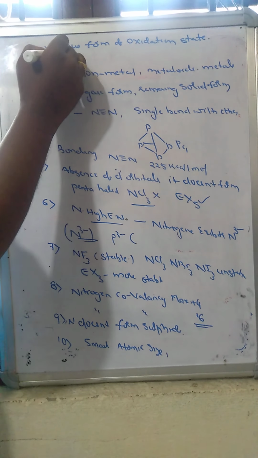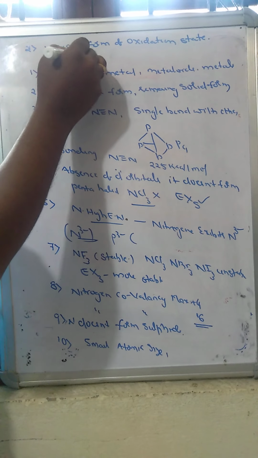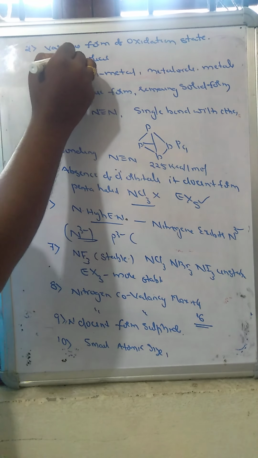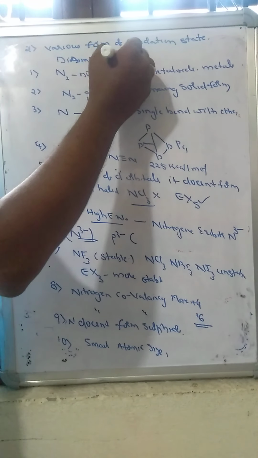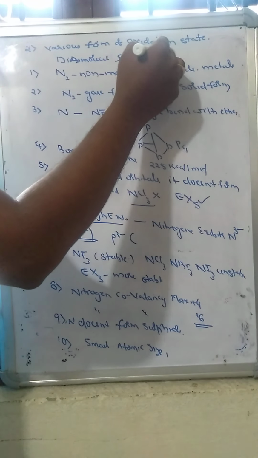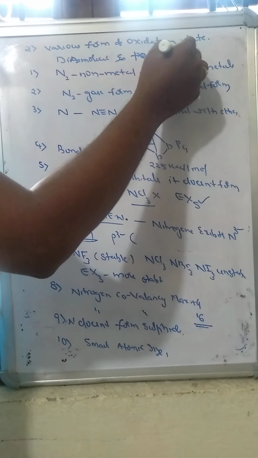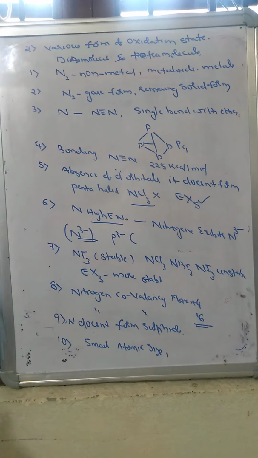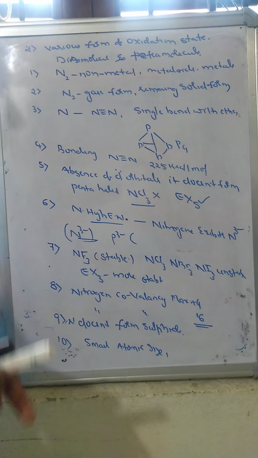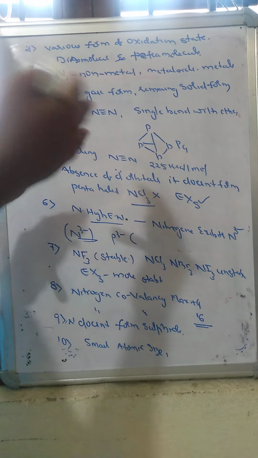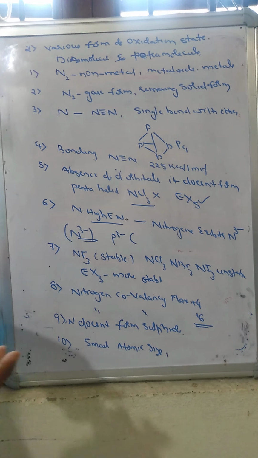Generally it exists as a diatomic molecule, whereas the leftover elements act as tetraatomic molecules. So based upon these properties, we can say that nitrogen shows anomalous behavior compared to the other elements of this group.